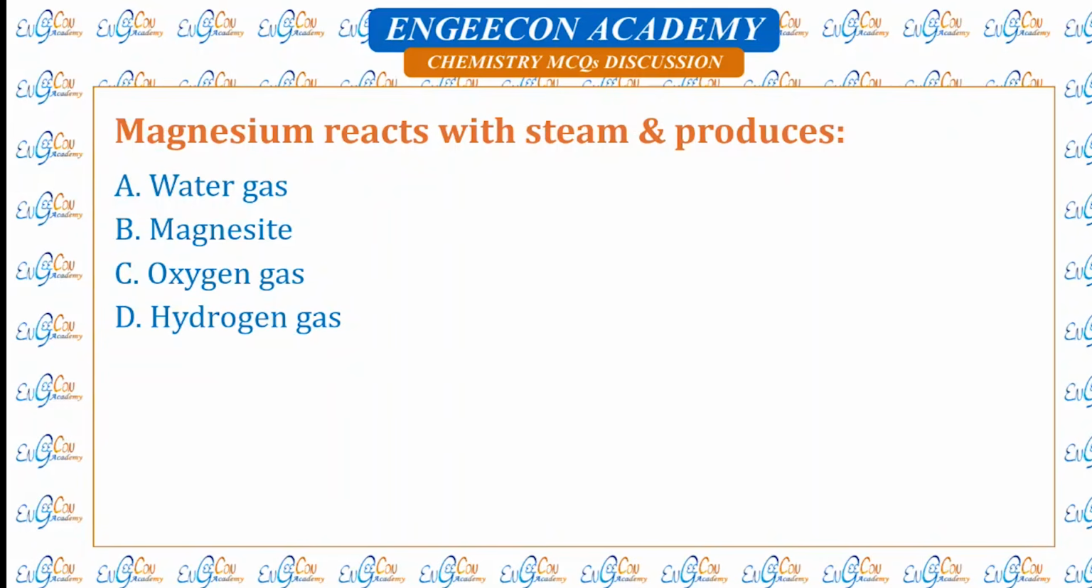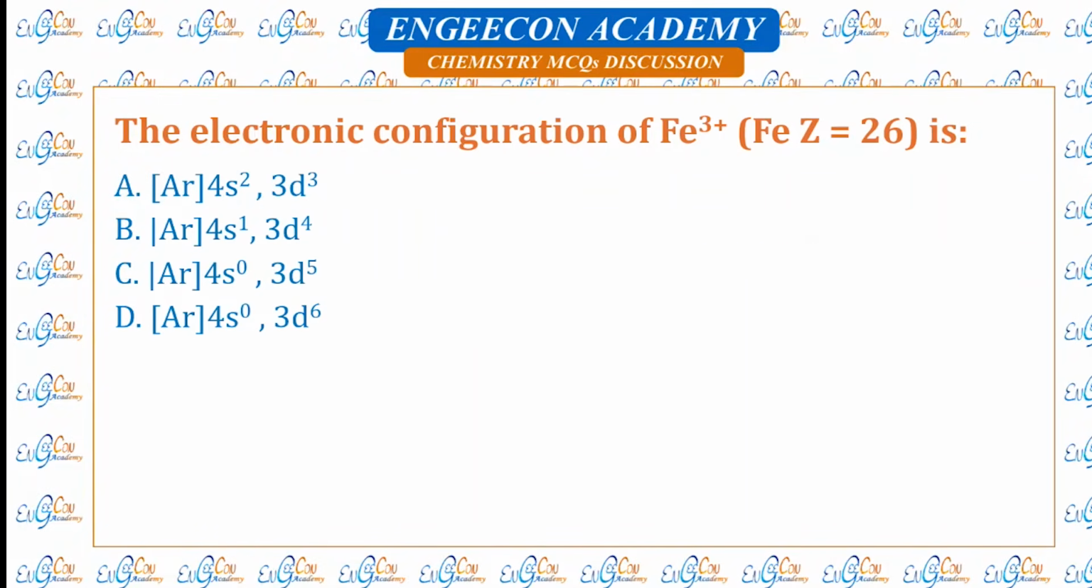Magnesium reacts with steam and produces... So magnesium is reacted with steam. So it produces magnesium oxide along with hydrogen gas. So D is the correct option. The electronic configuration of Fe plus 3 is, so neutral iron is 4s2 3d6. Fe plus 3 is 4s0 3d5. So C is the correct option.